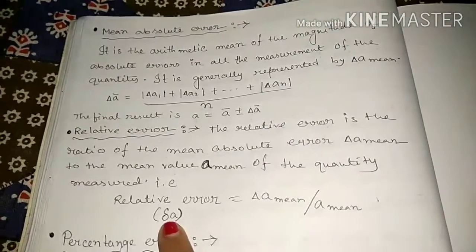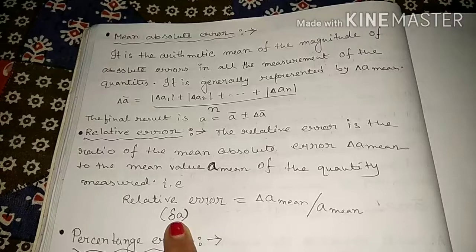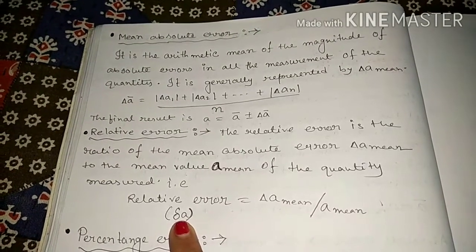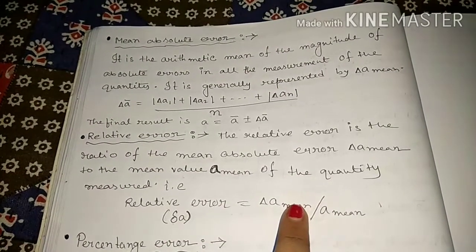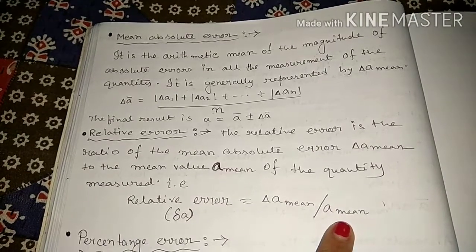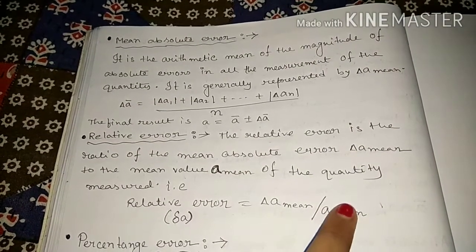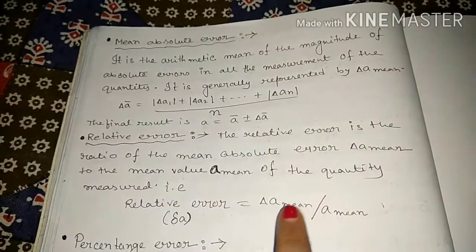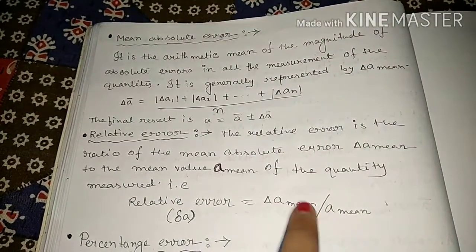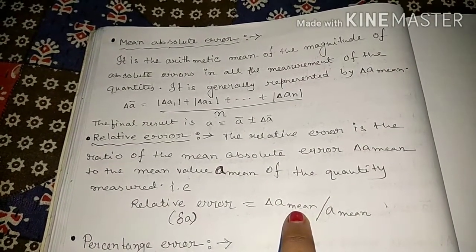Relative error is denoted by small delta A. This relative error is the ratio between the mean absolute error and the mean value of the quantity. This is the normal mean value we found at first, and this is the mean absolute error.